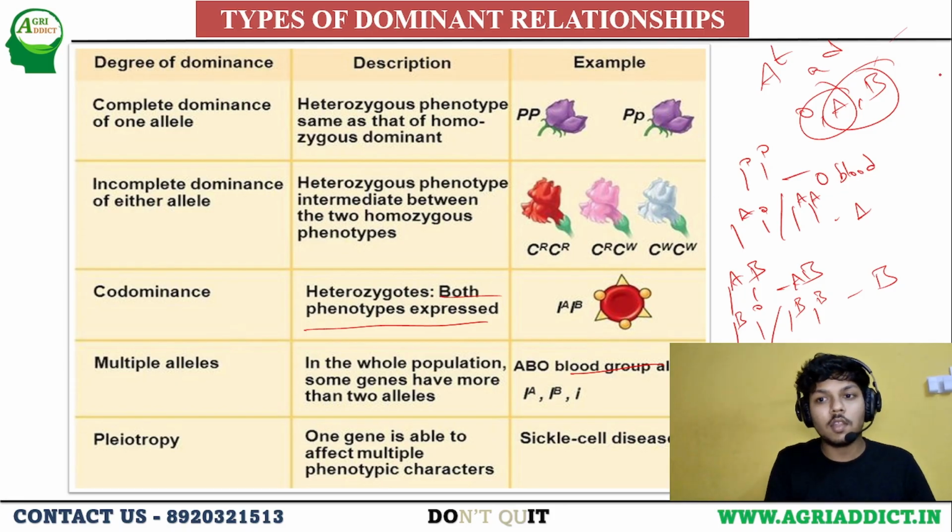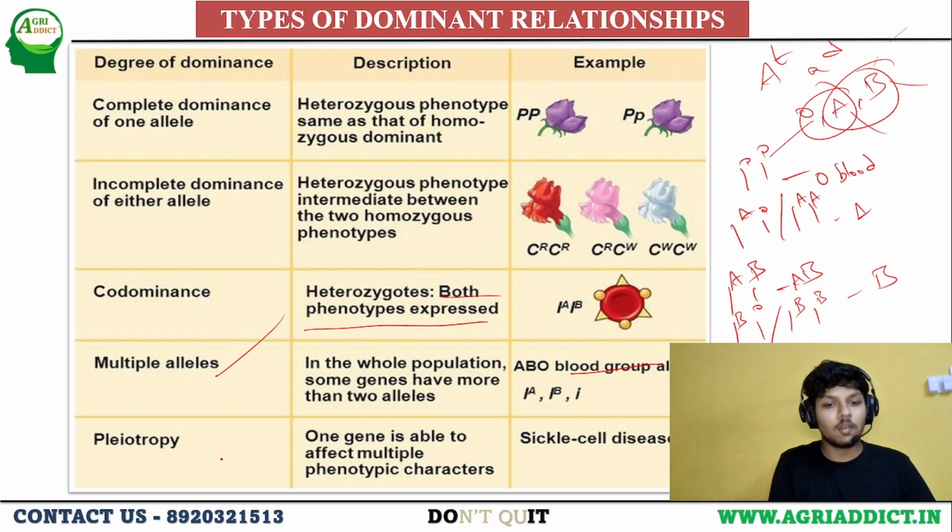But in multiple alleles, we will be having more than two. Here we have A blood group as one character, B blood group as one character, O blood group as one character. Means it is governed by three alleles. So like that, multiple alleles are also an exception to Mendelian genetics.